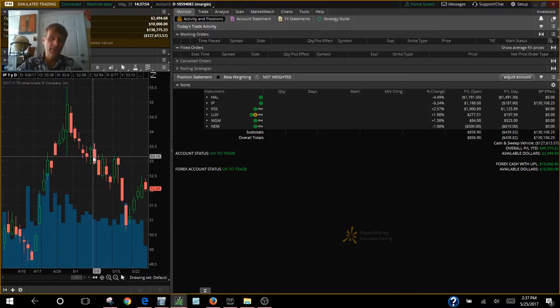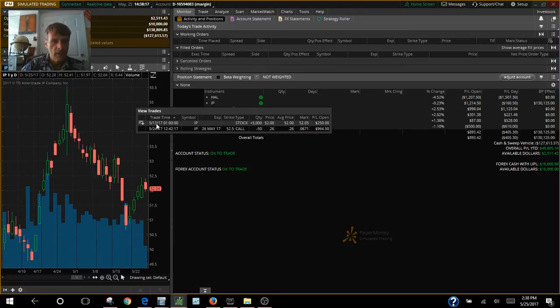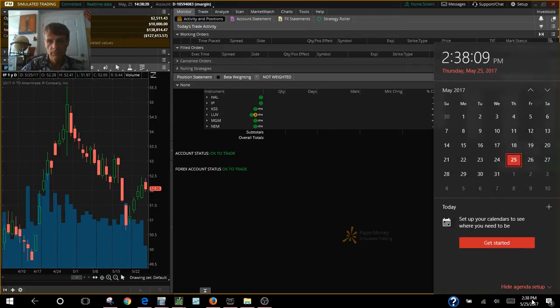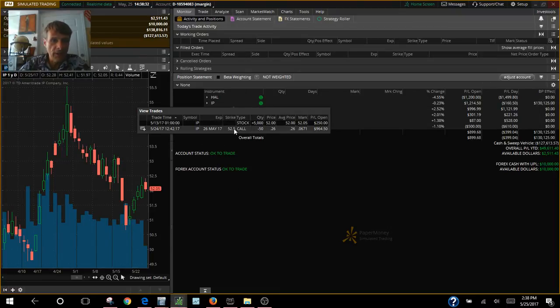Don't get me wrong, we did make a little bit of money off International Paper the first week we had it. However, at the end of the first week, she closed right under 52. Anyway, on week number 2, we ended up buying it, and we owned it at 52. Let's open up International Paper. 5/13, which was Saturday, we ended up buying it at 52 because they do close on Saturday. That's when options close. So 5/13, we ended up buying 5,000 shares of International Paper at 52.